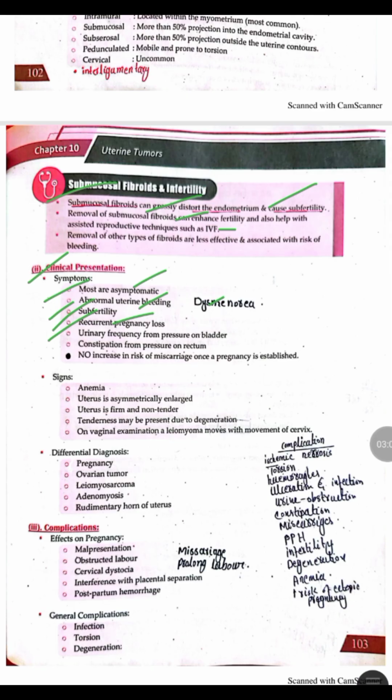Similarly, the fibroid causes pressure on the bladder. The fibroid causes urinary frequency and urgency. Similarly, fibroids may cause constipation due to pressure on the rectum. The signs in a patient having fibroid include anemia, which occurs due to the excessive blood loss. Similarly, the fibroid causes asymmetrical enlargement of the uterus, and the uterus is usually firm and non-tender in case of fibroid. The uterus may be tender if degeneration of the fibroid occurs. On per vaginal examination, the fibroid usually moves with the movement of the cervix.